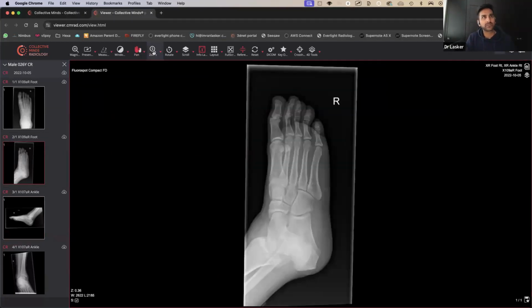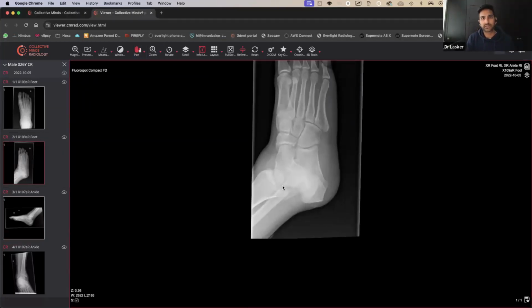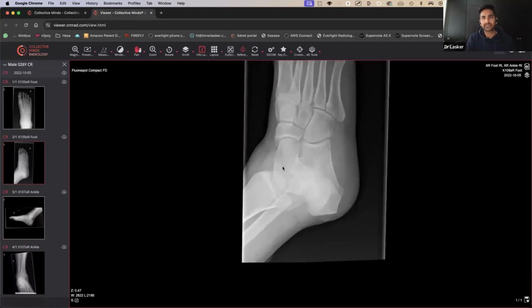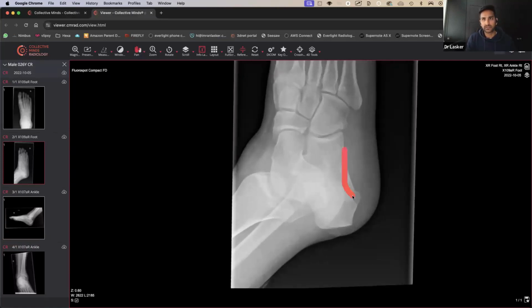So then what we need to do is have a look at the rest of this X-ray. And the reason I brought it up is because sometimes you may see a calcaneal fracture, but when you come all the way around here, can you see there's that sort of lateral malleolus, and then that becomes out of line over there. And the lateral malleolus looks out of line there as well. So there looks like actually there could be a fracture located within that region of the lateral malleolus or the distal fibula. But having a further look, you can see that actually that posterior cortex, that kind of area over here, which is the posterior aspect of the tibia, also looks a bit abnormal.